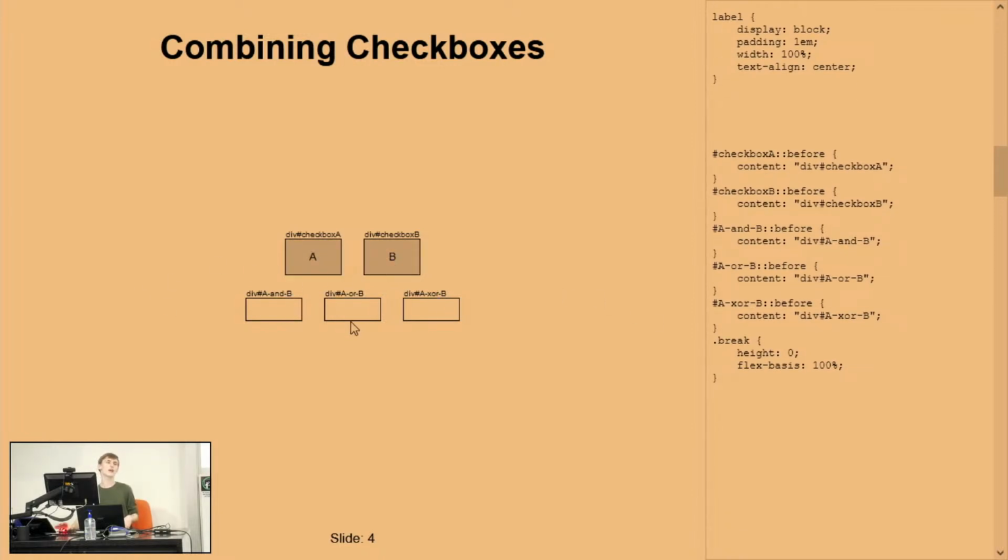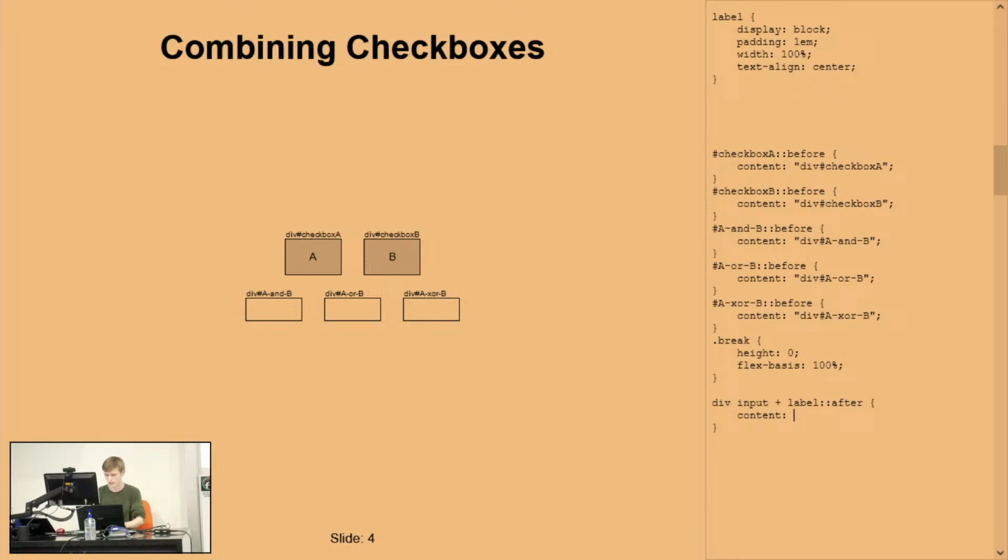Okay. So moving back to our checkboxes, we want to make such that A and B runs when both of them are on, A or B is an OR, and A XOR B does exclusive OR. So firstly, let's actually define what on and off is. So div, after the input, the label, we're going to add 1, 2, 3, 4.